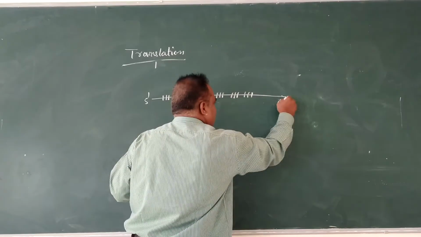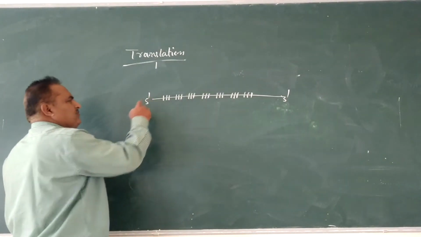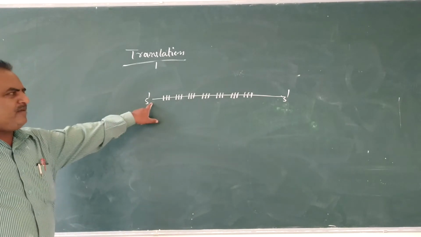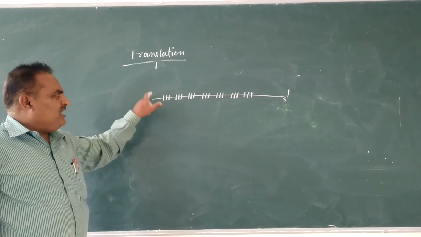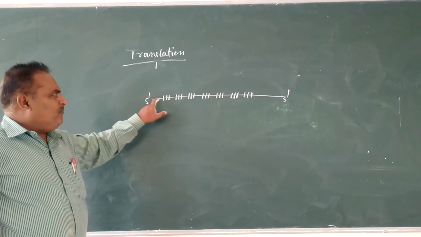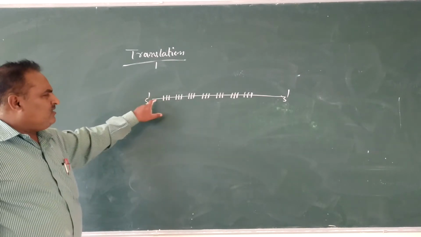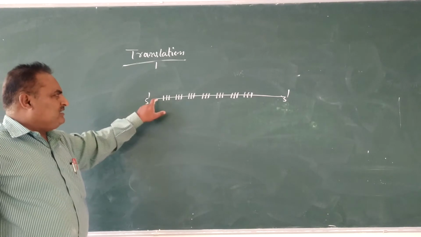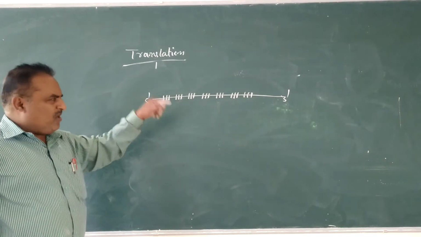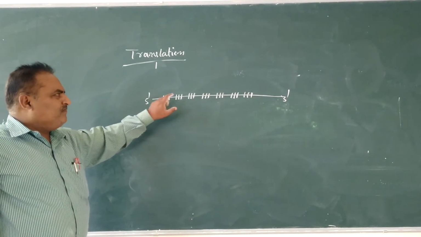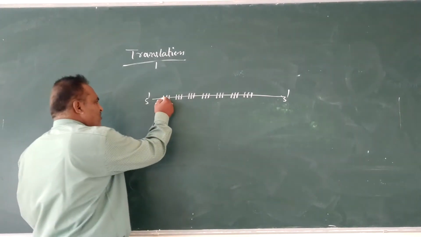With 5' to 3' polarity, towards the 5' end of the mRNA there is the G-cap, methyl guanosine triphosphate. With the help of the G-cap, the smaller subunit of the ribosome is identified, and the mRNA enters into the ribosome.